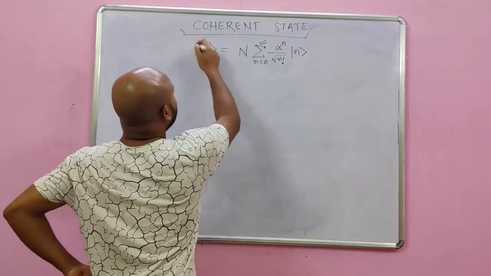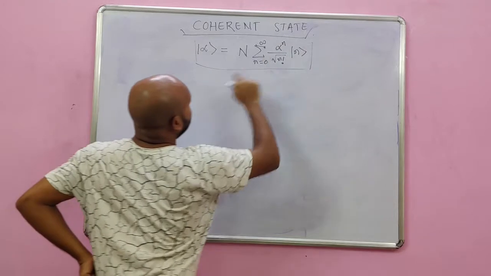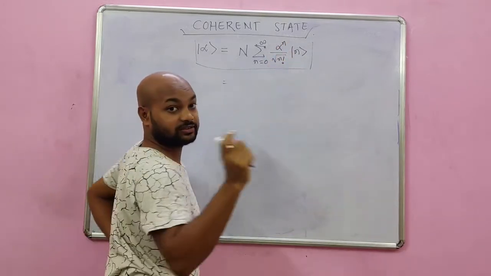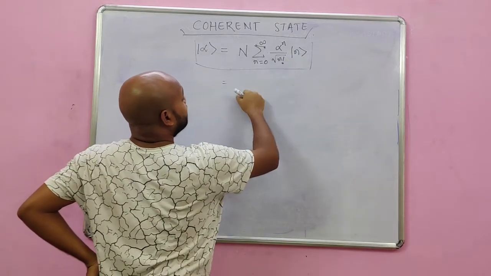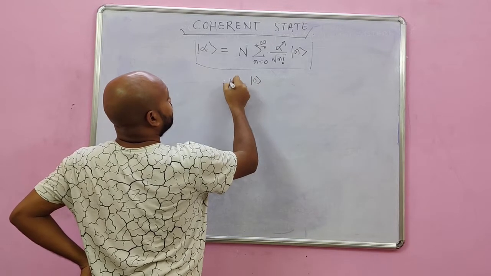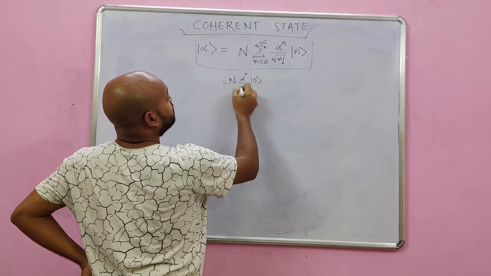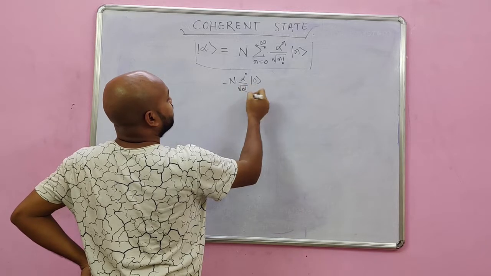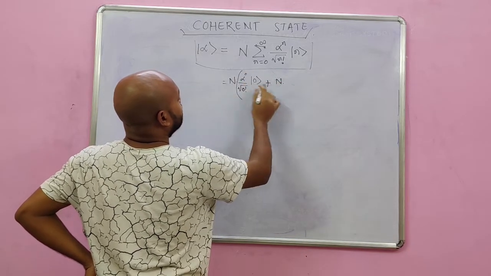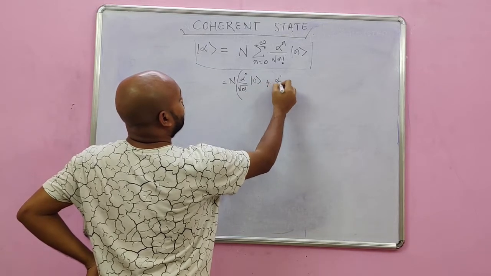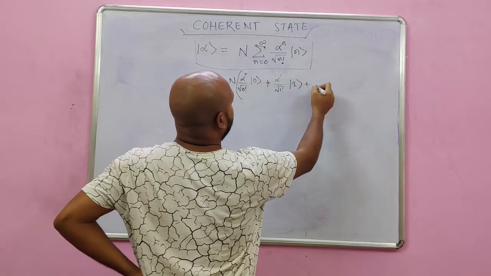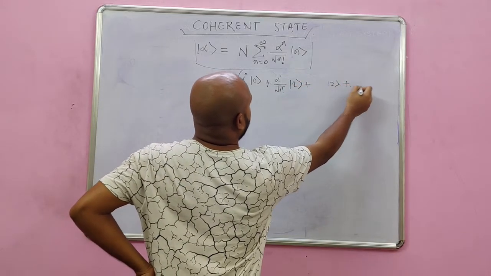Now, if you look at this coherent state, these things are nothing but the weights or the amplitudes of being in this particular state. So this would be a superposition of the 0 photon state with N into alpha power 0 by 0 factorial, plus alpha power 1 by 1 factorial times the 1 photon state, plus the 2 photon state, and so on.